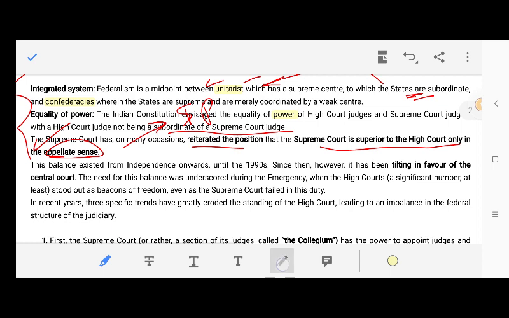However, it has been tilting in favor of the central court. So favor is going towards the central court, the apex court. But the need for this balance was underscored during the emergency, when the High Courts, a significant number at least, stood out as beacons of freedom, even as the Supreme Court failed in this duty.